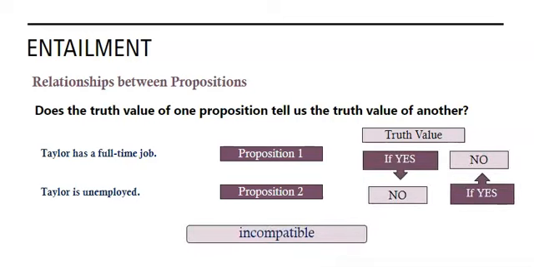Well, we can tell by the meaning of those propositions that if Taylor has a full-time job, if that's true, we know that it cannot be true that Taylor is unemployed. And likewise, if Taylor is unemployed, we know that it can't be true that Taylor has a full-time job. These two are incompatible propositions. If one's true, we cannot imagine a world where the other one is also true.